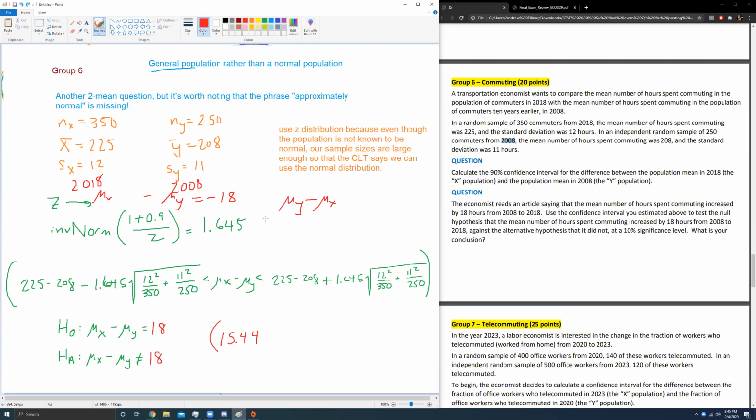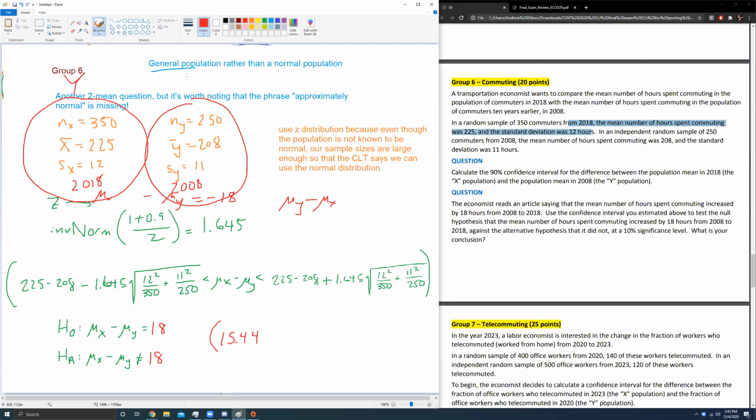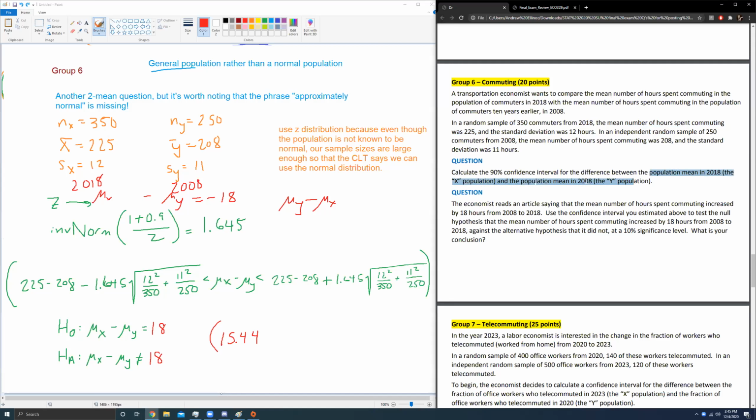What is slightly more common is that we just order these differently. Right? I know this is the 2018 group, but she might end up, even though she listed these values first, calling these values y, or the population y, and then calling these x, even though she listed these values second. Pay close attention to what she says, because I was worried just now that I might have actually screwed that up, but she does indeed say the population mean in x, what she calls the x population, and the population mean in 2008, what she calls the y population.